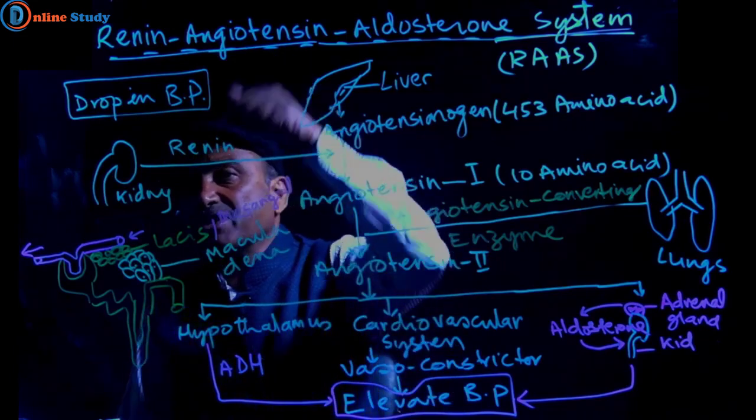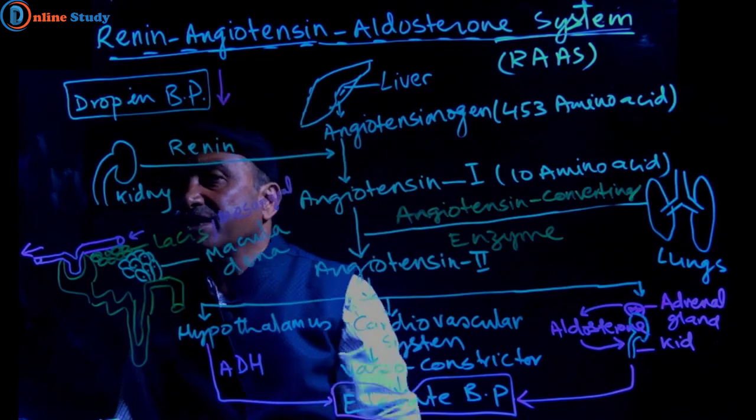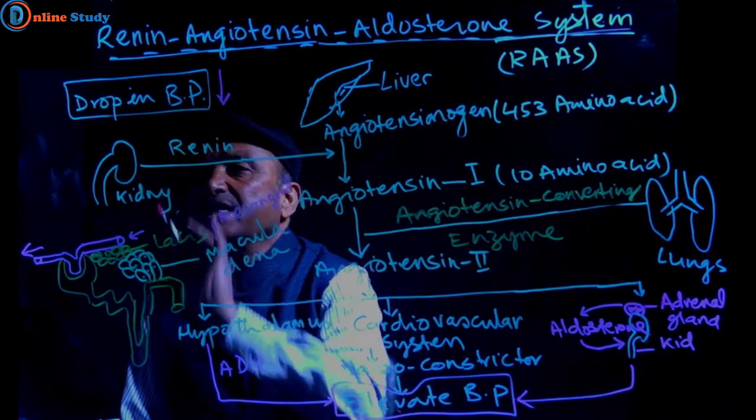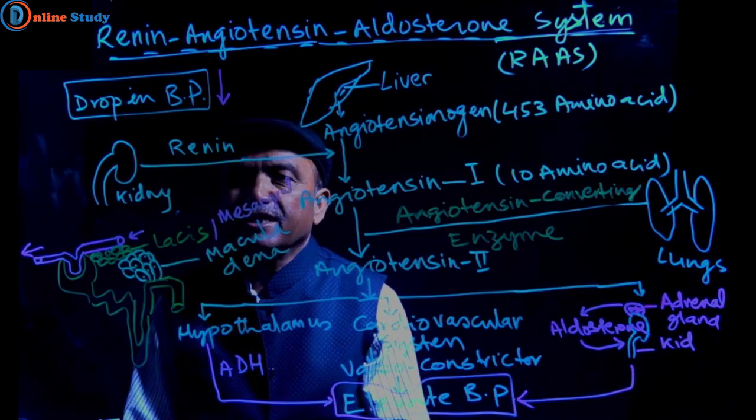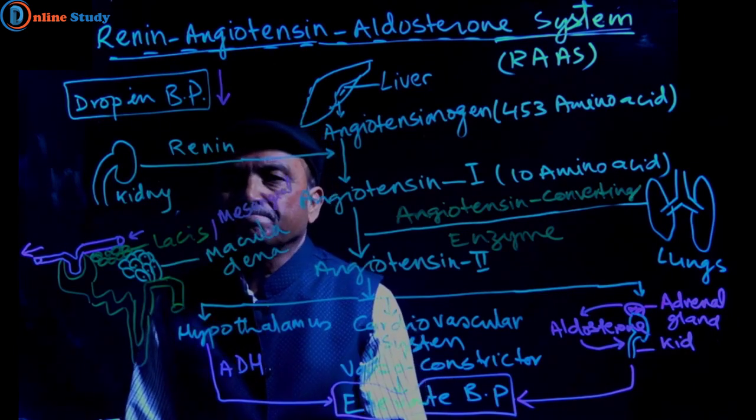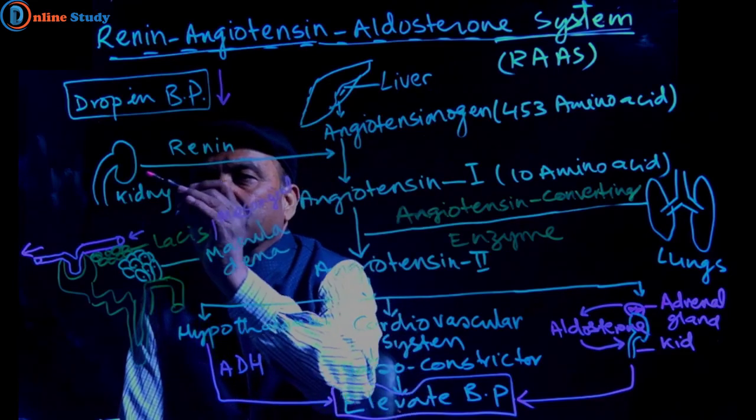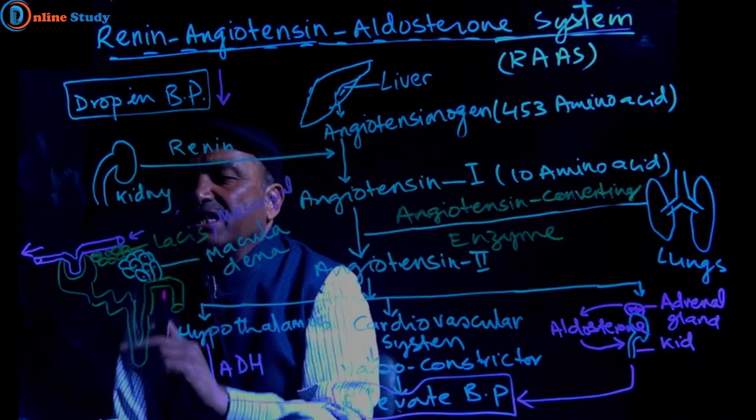And when the blood pressure drops, in that very condition, the kidney secretes renin. Renin enzyme is secreted by the kidney. And which part of the kidney secretes renin? For detail, we can see another structure.